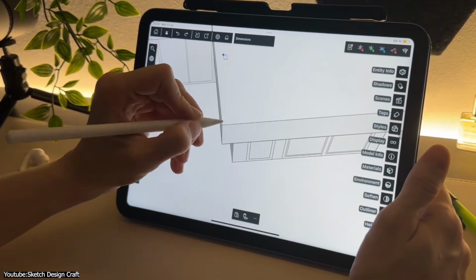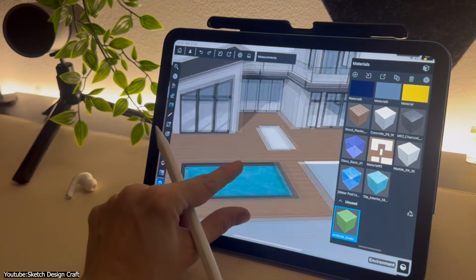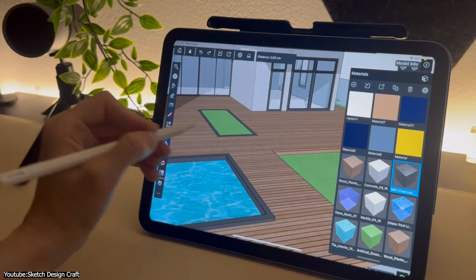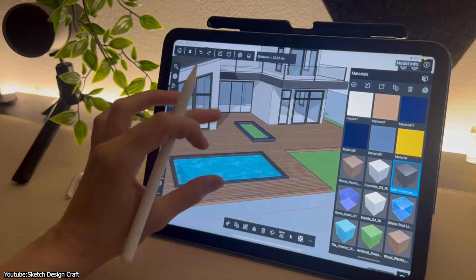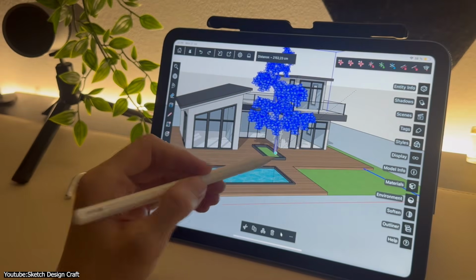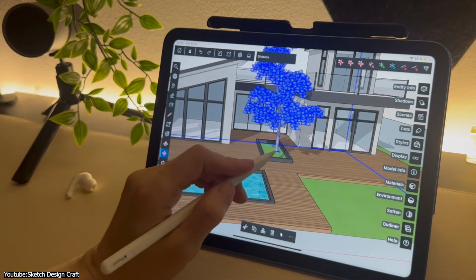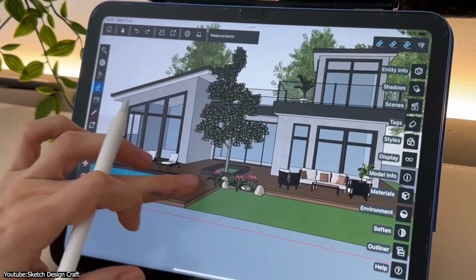But yeah, here is the honest part. Even though it is powerful, it is still not yet a full desktop experience. And for that reason, some advanced features like plugins and deeper workflows are either limited or completely missing on mobile. Also, it is subscription-based if you want full modeling features, which can be a downside for some people.